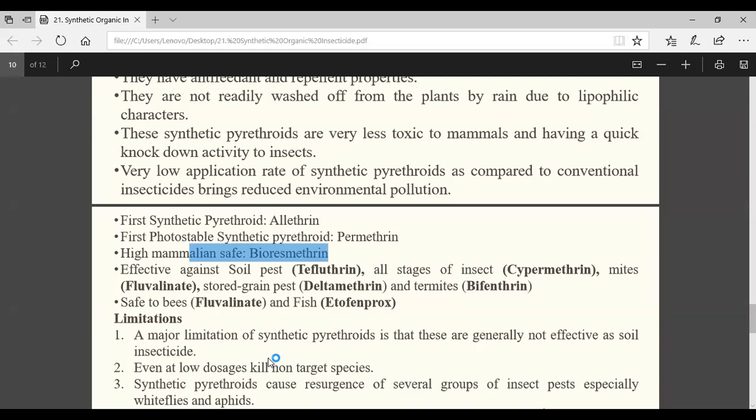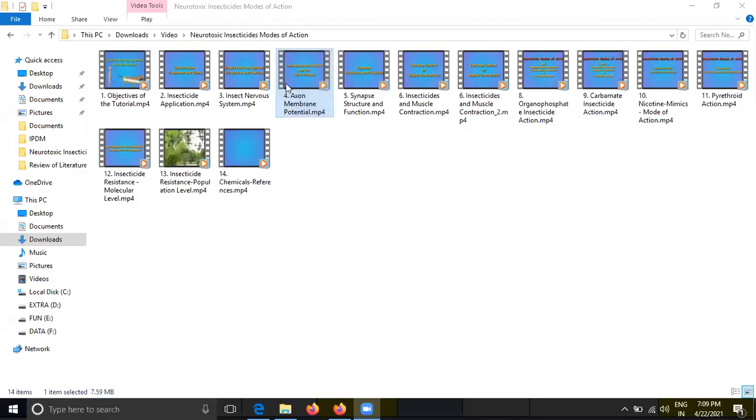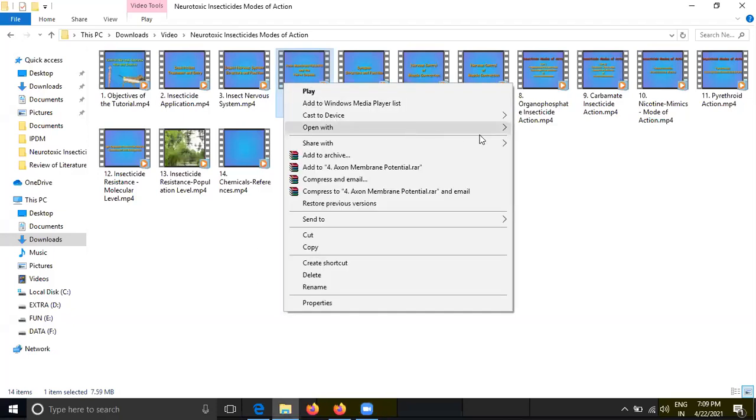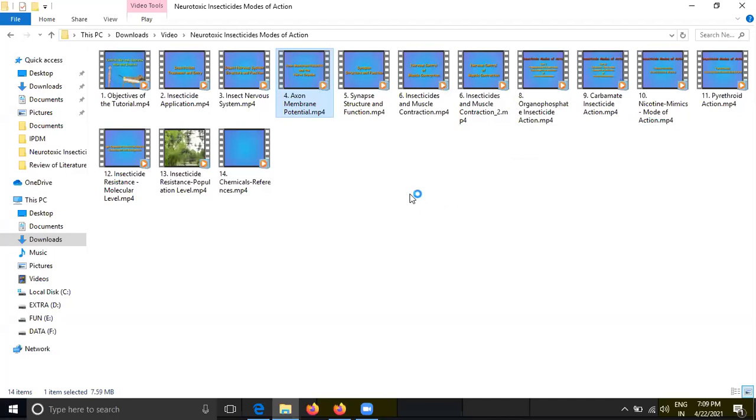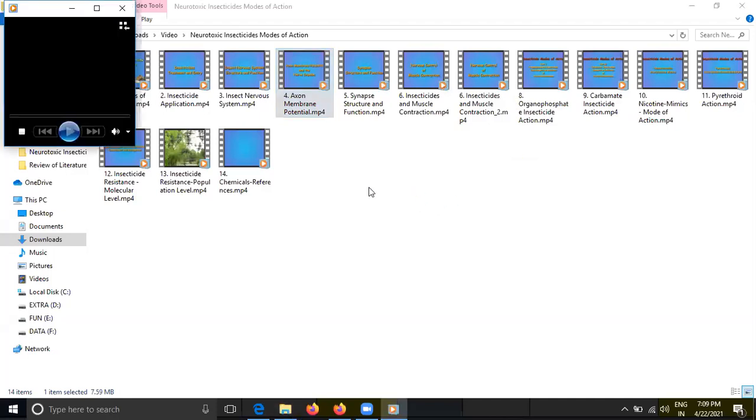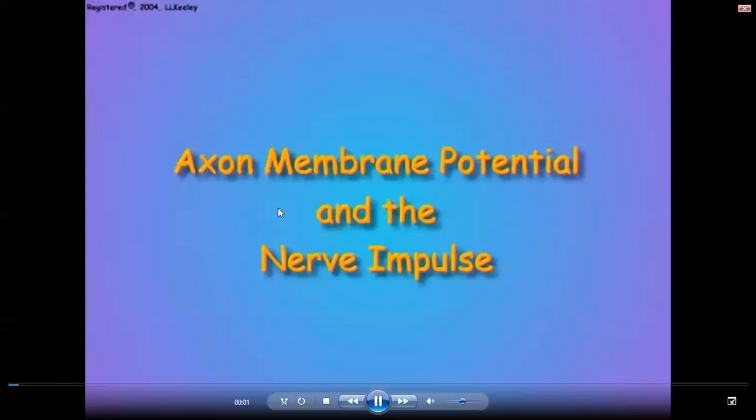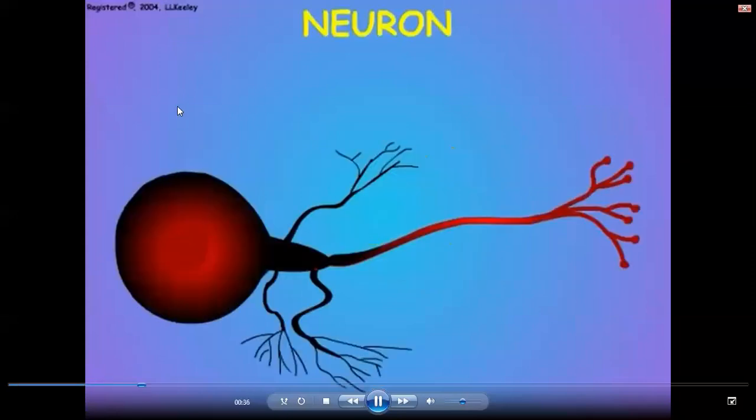Is it visible? I think no, wait. Now my screen is visible? Yes, sir. Okay. This is not VLC media player, this is Windows media player.